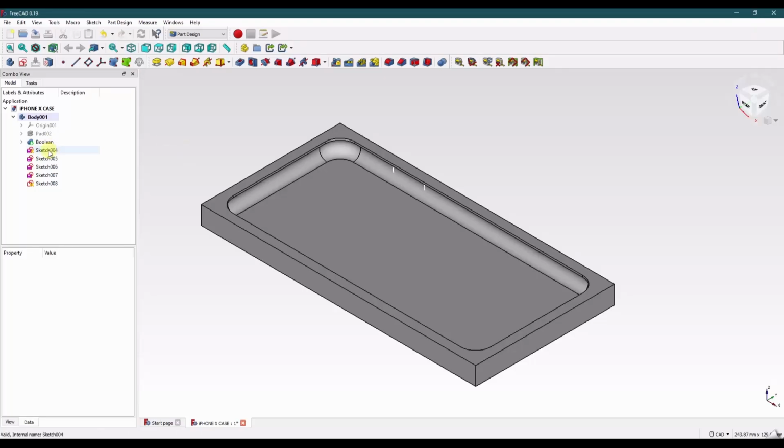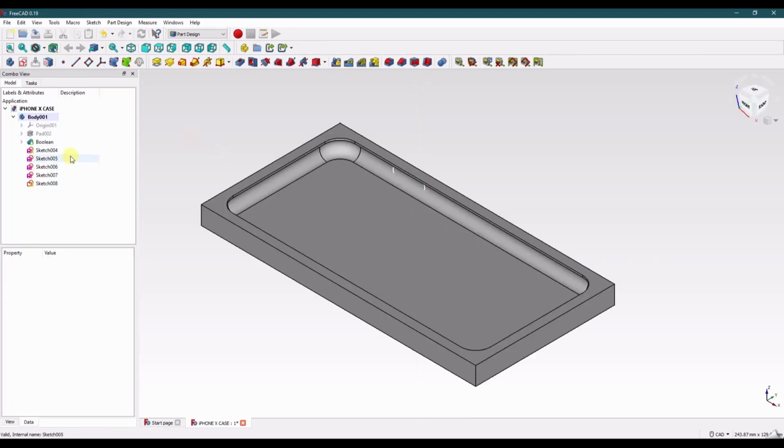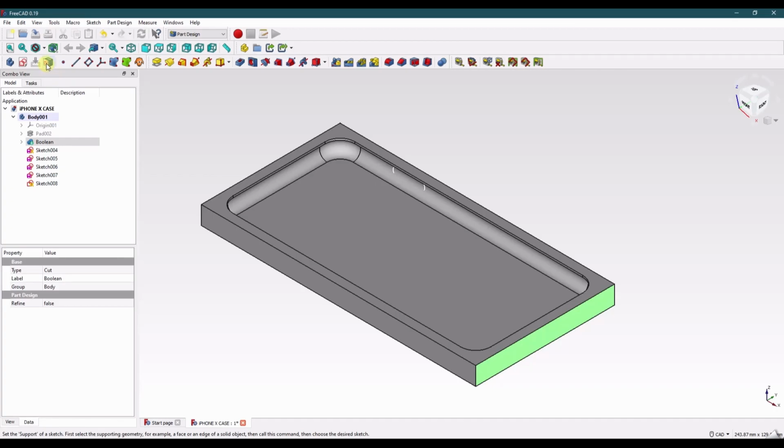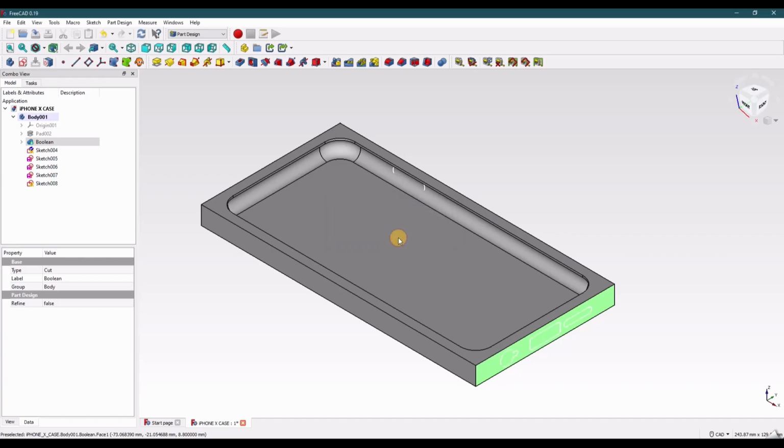Okay, now that those are all moved, let me see which sketch this was. Okay, so that's the bottom. What I'm going to do is select the bottom face, set the support of a sketch, select the sketch I want it to be the support of, which is sketch 4. The method to attach this is the current suggested, which is correct. Click OK. Now you can see that the sketch moved to this face. So we're going to do that for the rest of these.